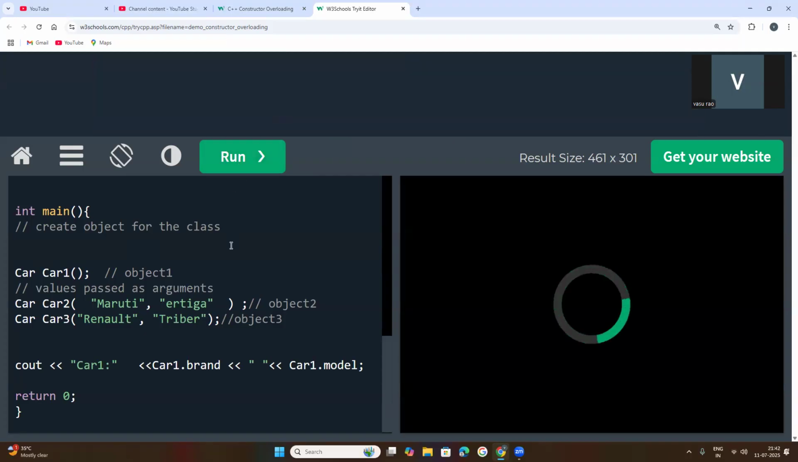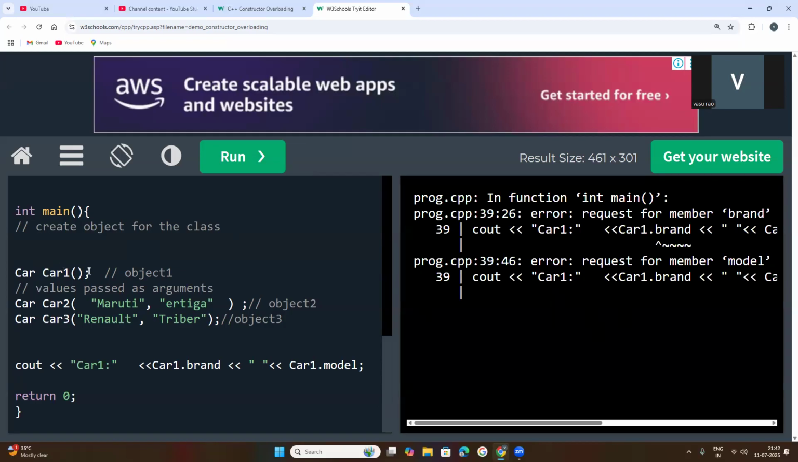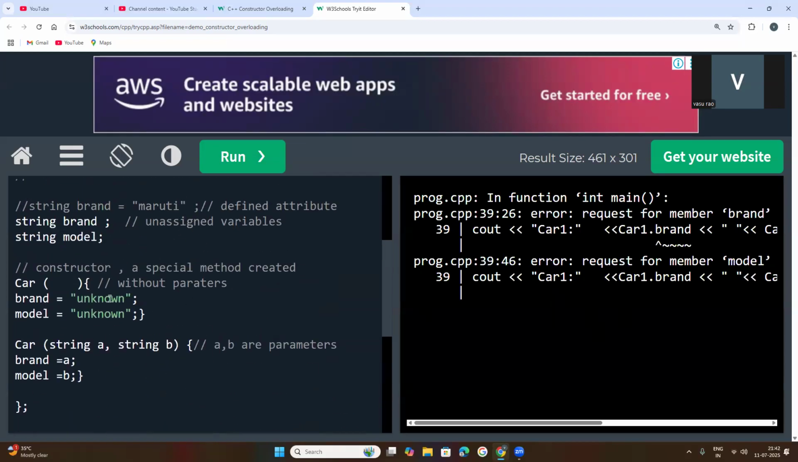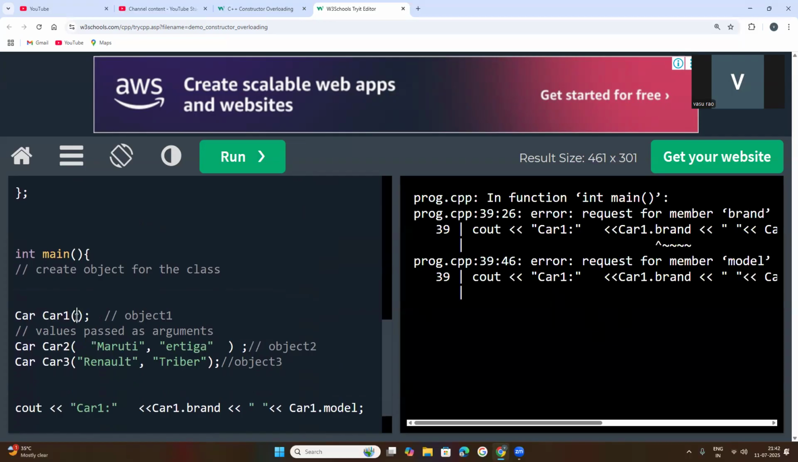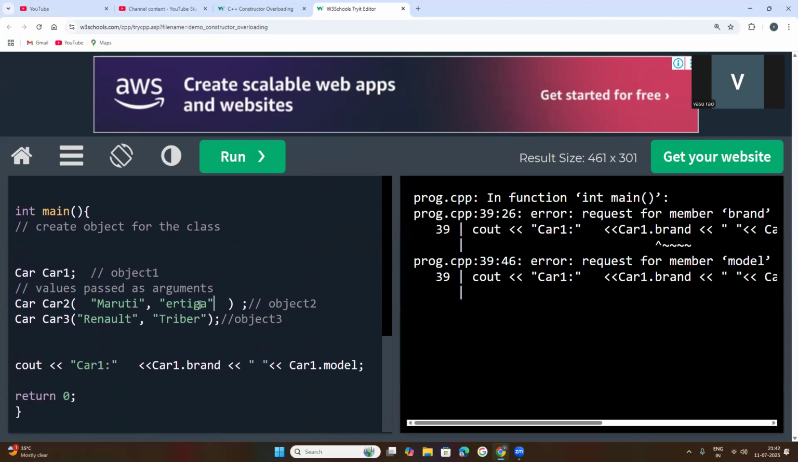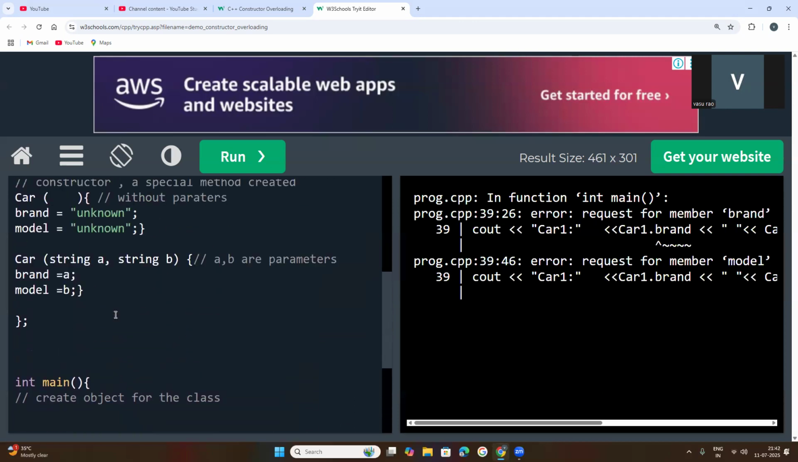See, it is giving an error, because you have declared unknown here. So you remove this bracket, and then you will get the result. Now for car2 you have passed the values. These values are called arguments. These values are passed to whom? To your special method, which will be called. What is your special method? First, the constructor without parameters, so this method is called with unknown. For the next one, this method will be called.